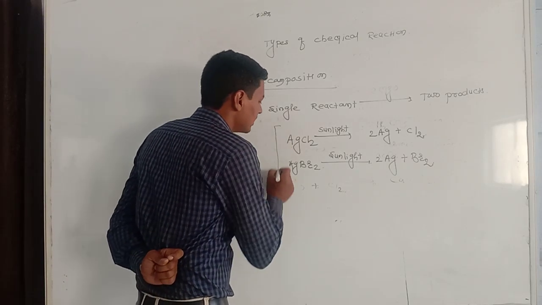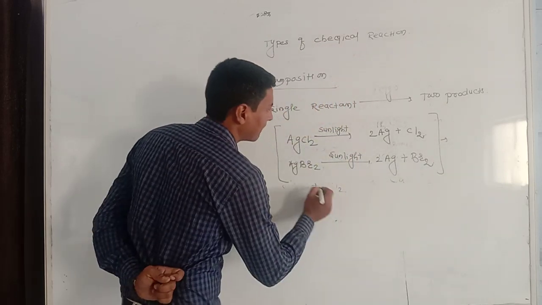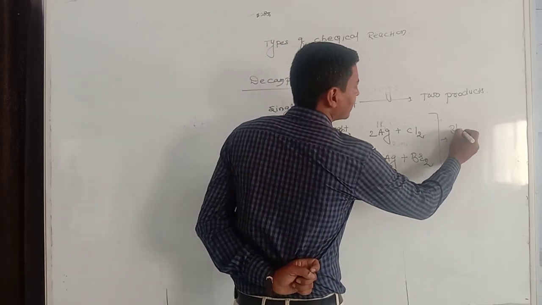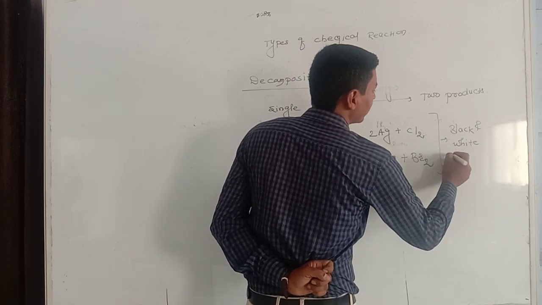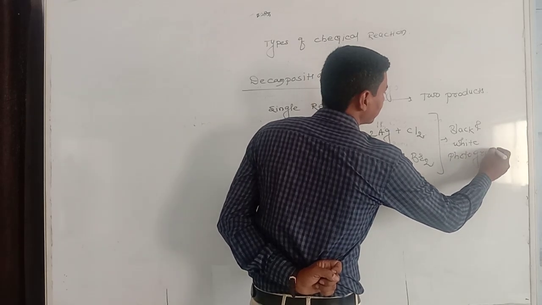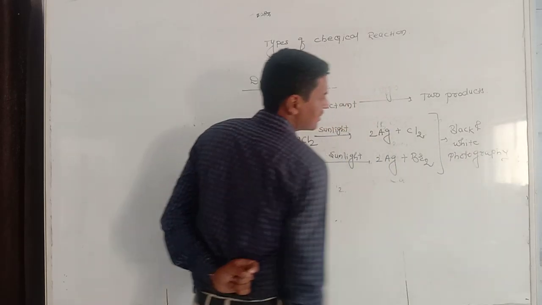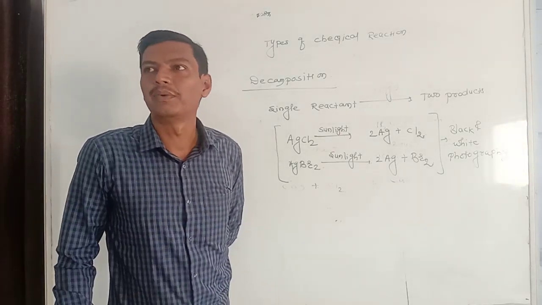These two reactions are together called the reactions of black and white photography.